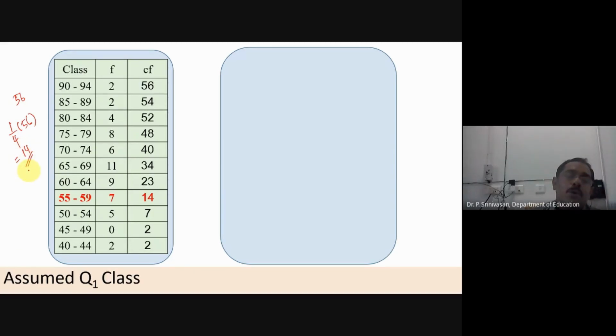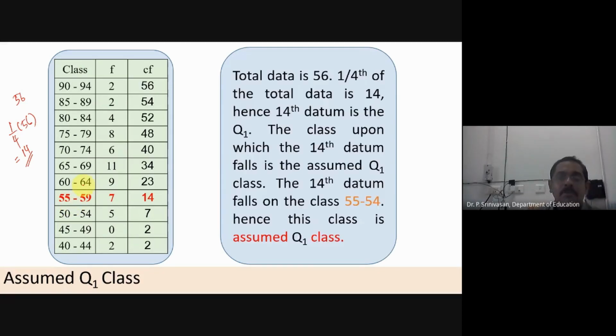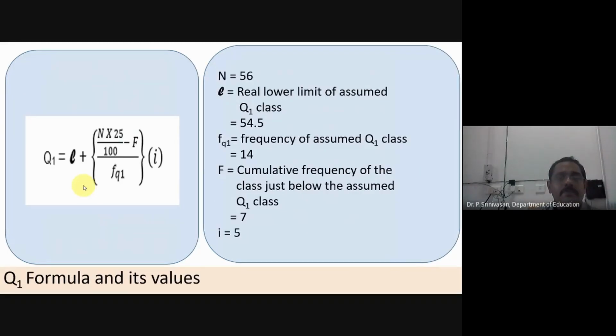So you have to go to that 14th datum, then that class is called the assumed Q1 class. So that's what has been made red. The 14th datum lies in this class, and that class which is marked in red font is the Q1 class. Okay, I think hereafter it will be easy for you. Same as Q2, the same thing you have to do here.